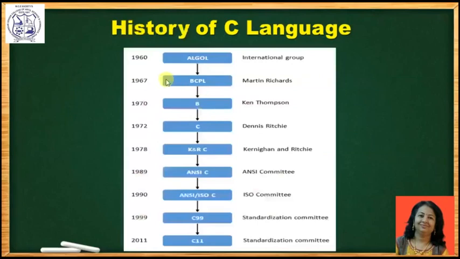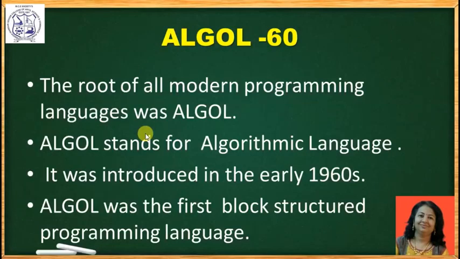You can see on the screen how C language evolved. C combined some features from ALGOL 60, BCPL and B languages, and also overcame all their limitations. Now I will discuss in brief all these languages. ALGOL 60 is also known as the root of all modern programming languages. As it was introduced in the early 1960s, it is known as ALGOL 60. ALGOL stands for Algorithmic Language. It was the first block structure programming language.